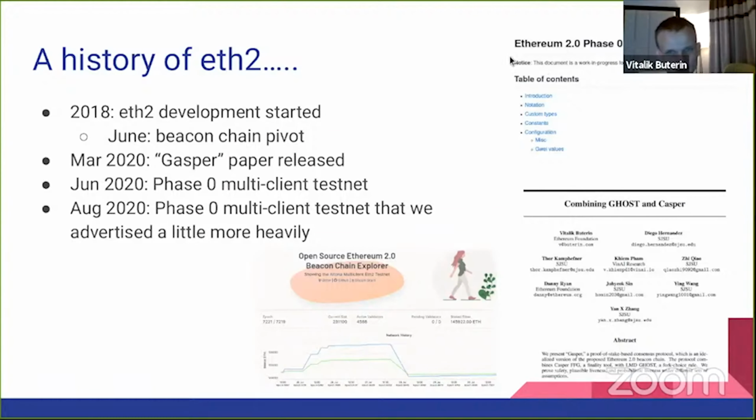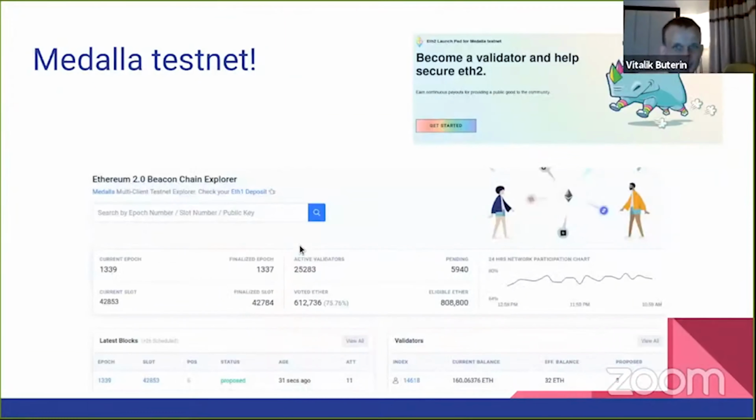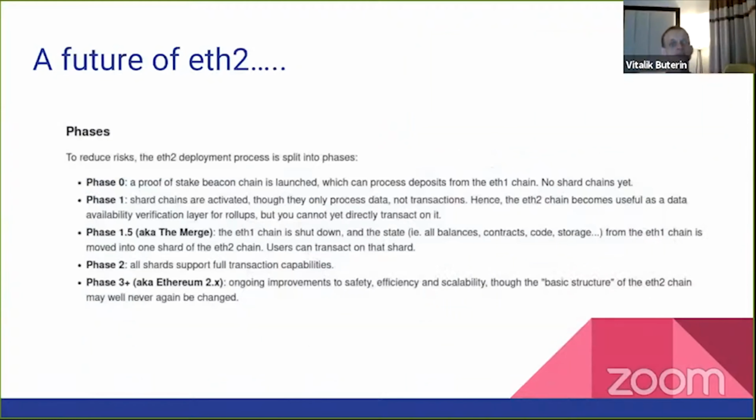There was a lot of excitement about specs last year. June 2020, yay, phase 0 multi-client testnet. And August 2020, now a phase 0 multi-client testnet that we market a little bit more heavily, right? So that's the Medalla testnet. Yay, Medalla testnet. I got a validator. Do you have a validator? There. That's the, how do I point to do the Uncle Sam wants you propaganda thing. There we go. You figure it out.